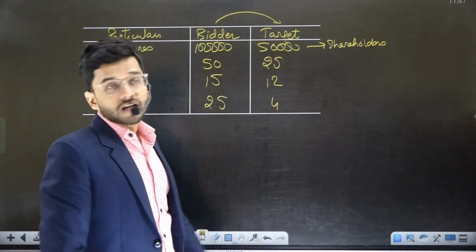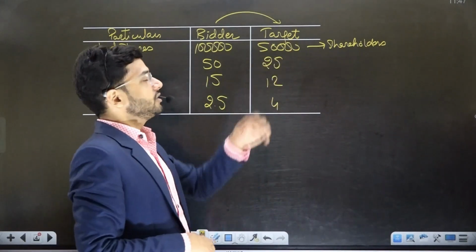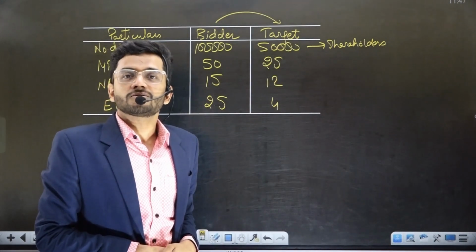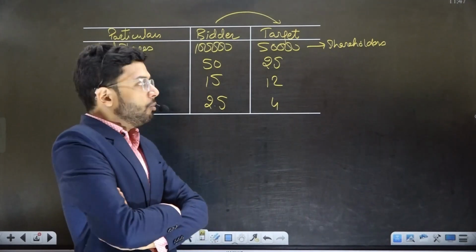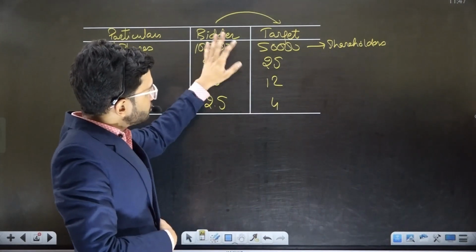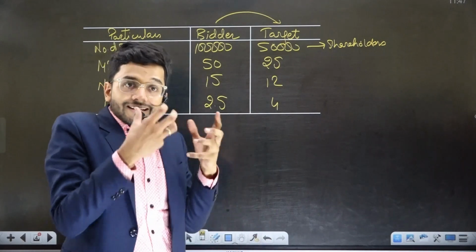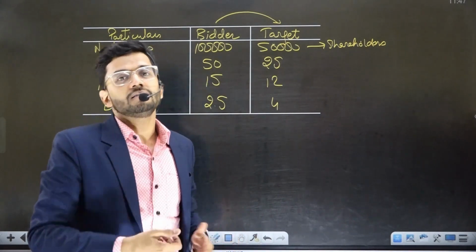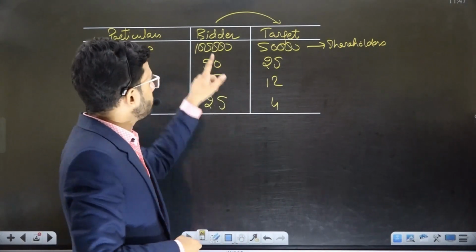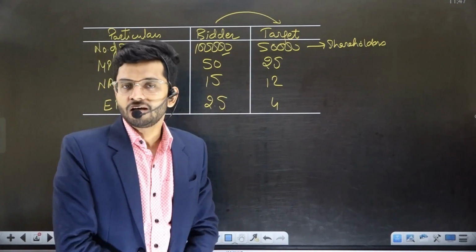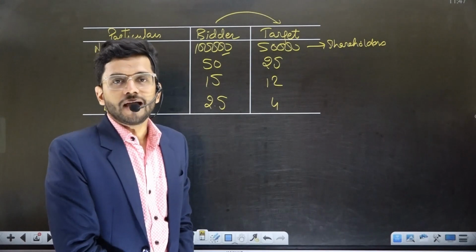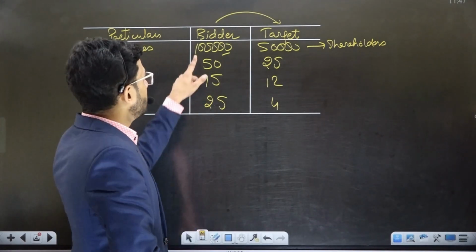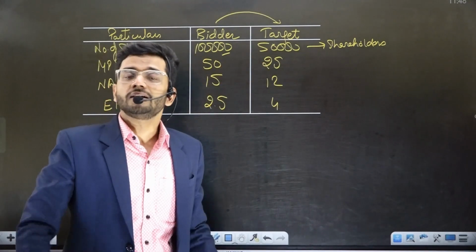So they will try to convince the target company that, look, you take only 5,000 shares in return for your 50,000 shares. You take only 5,000 shares in my company. Because the more shares you issue in the bidder company, the less share your existing shareholders will have in the new company. So we want to dilute less in the merger and acquisition deal. That is the idea behind issuing fewer shares to the target company.